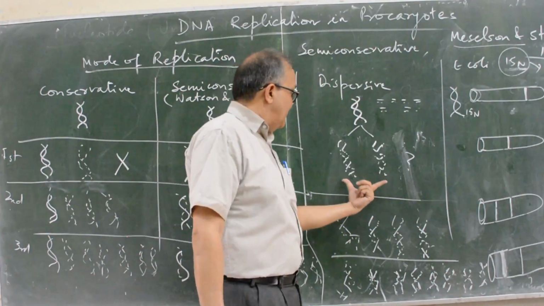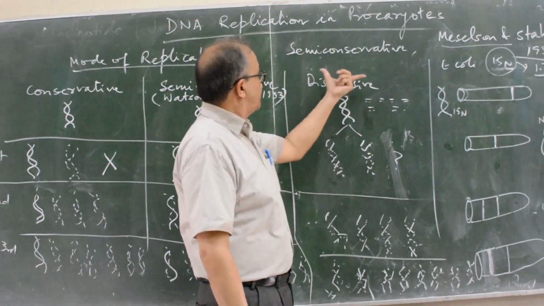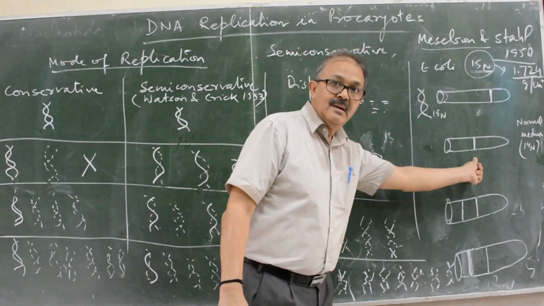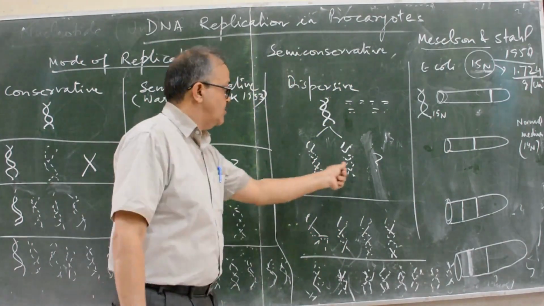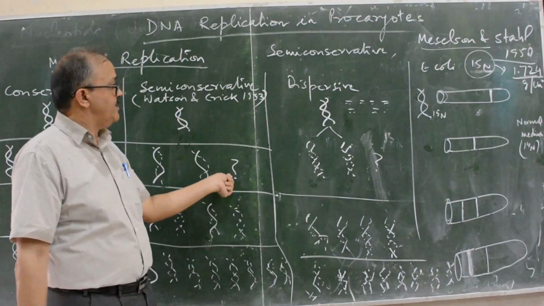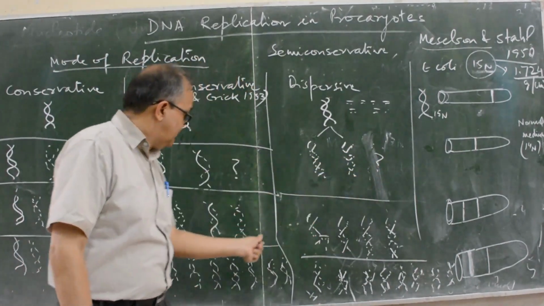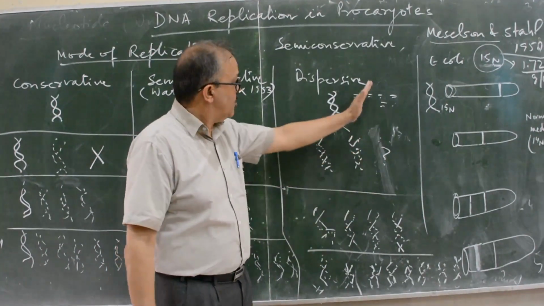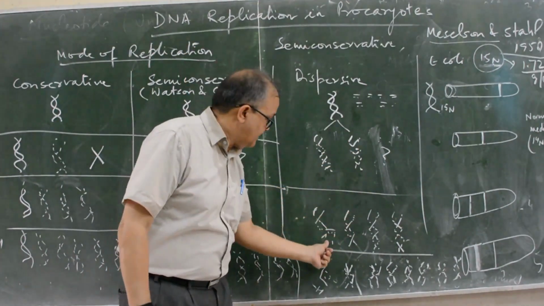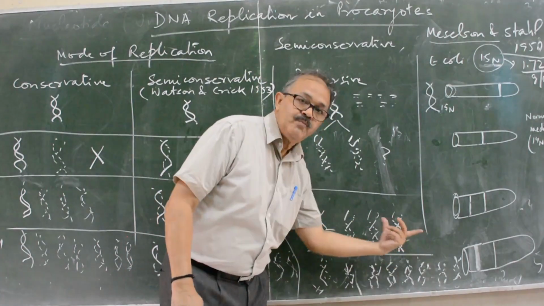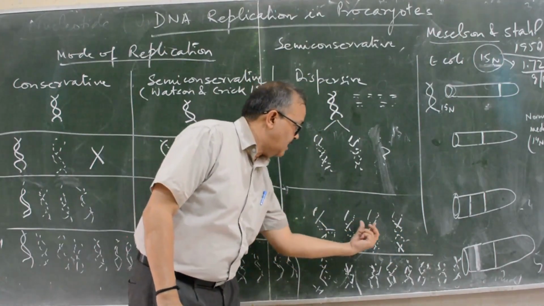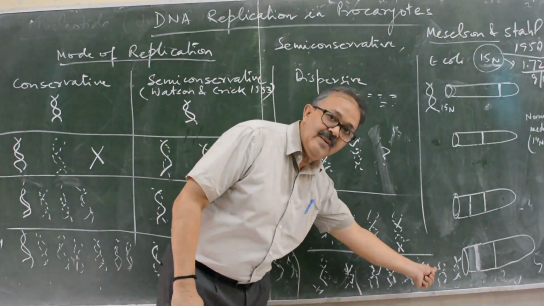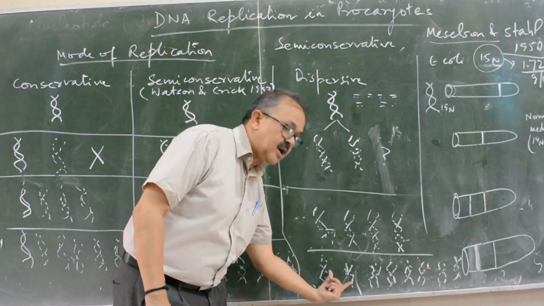But again, if dispersive is the mode of replication, they will also lie in the middle, so there is confusion whether the mode of replication is semi-conservative or dispersive. But if the mode of replication is dispersive, then there is equal weight of all the DNA, so only one band will appear.